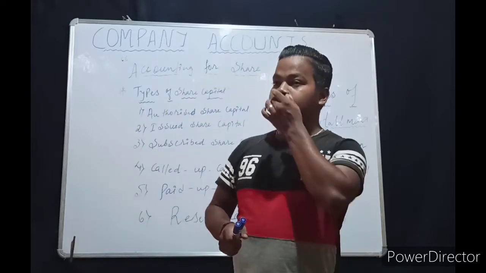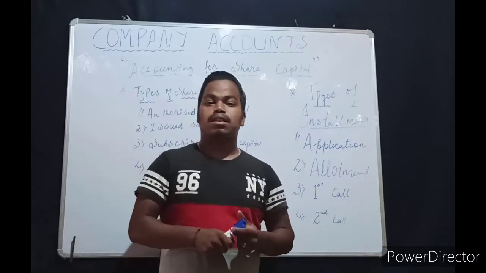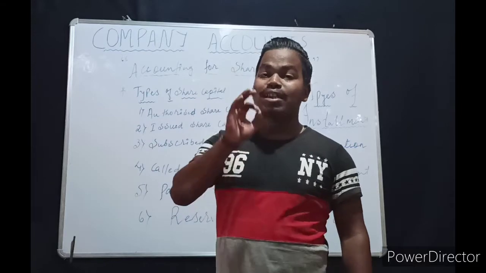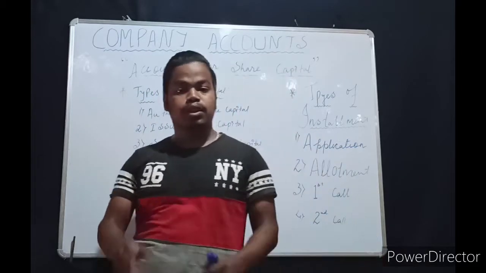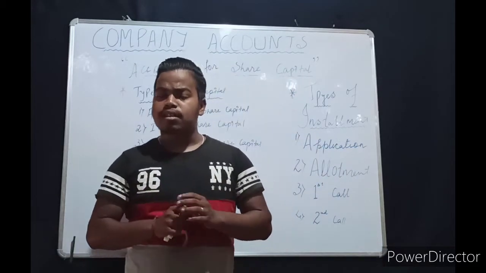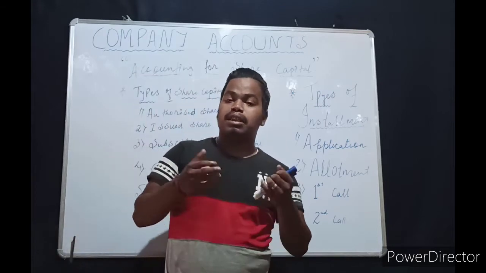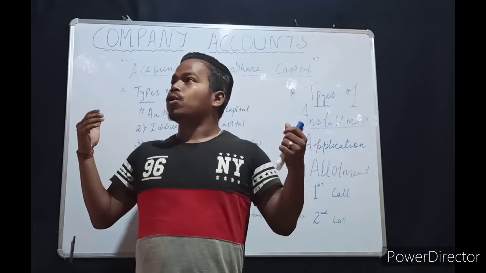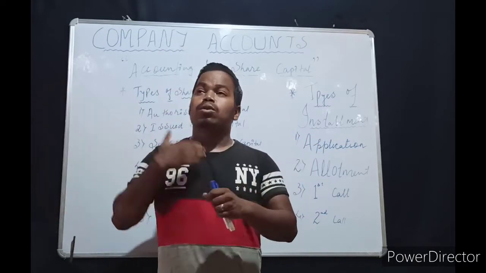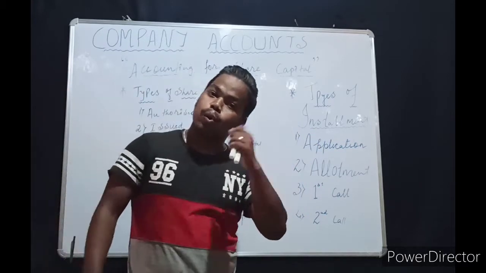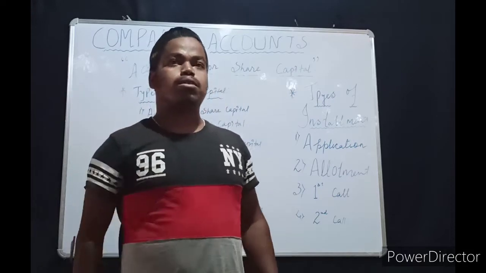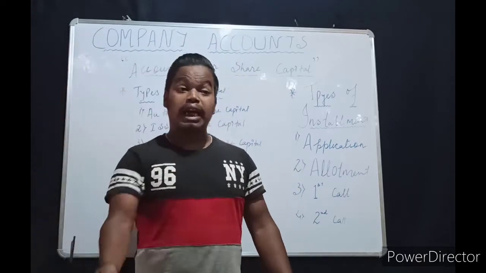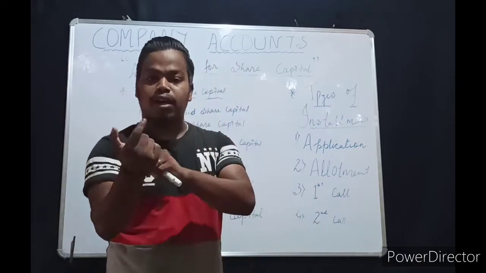Now first of all we have to know what a company really is. A company is an association of persons who contribute money or money's worth for a common stock, and use it for a common purpose.